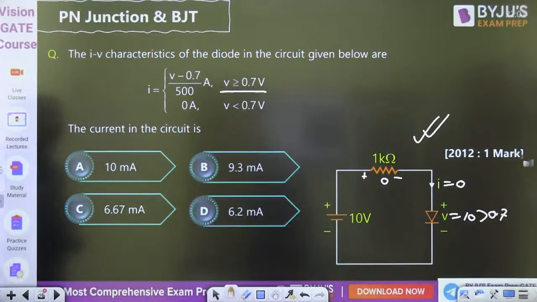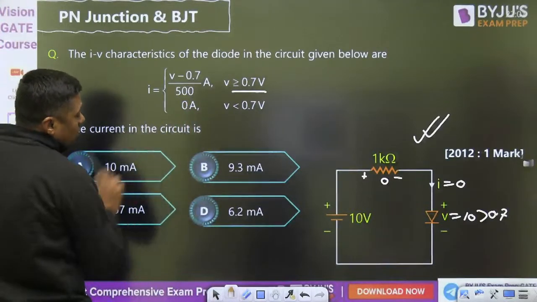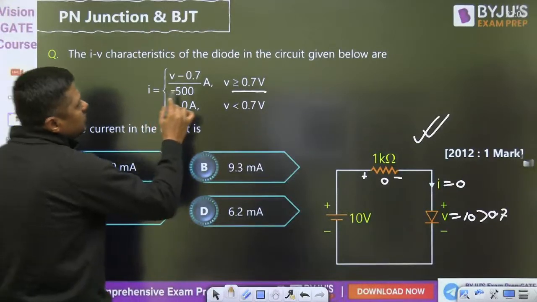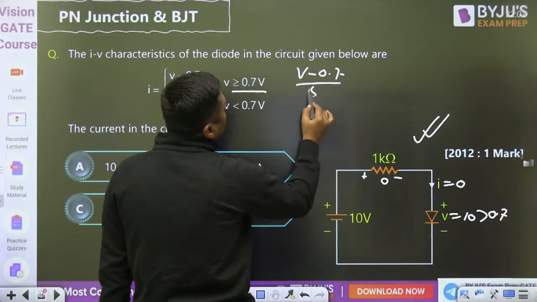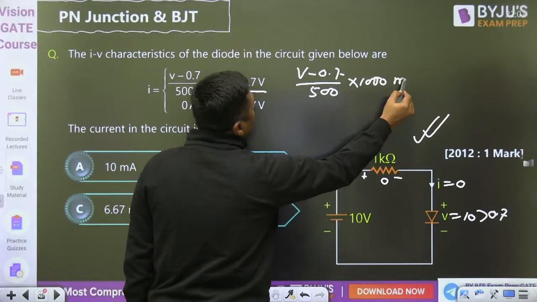When the current follows this formula, (V minus 0.7) upon 500, the current is in ampere, and the answer is given in milliampere. So first of all, convert it into milliampere. When multiplied with 1000, upon 500 into 1000, it is converted into milliampere.